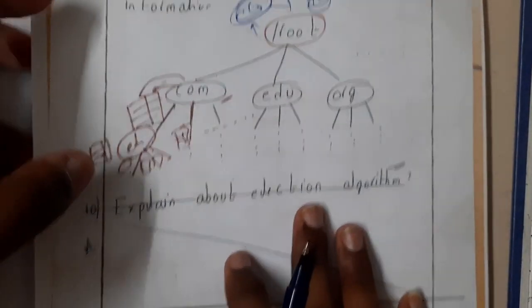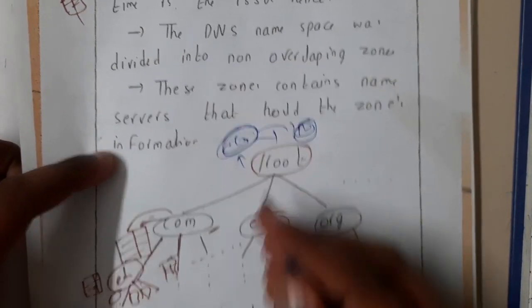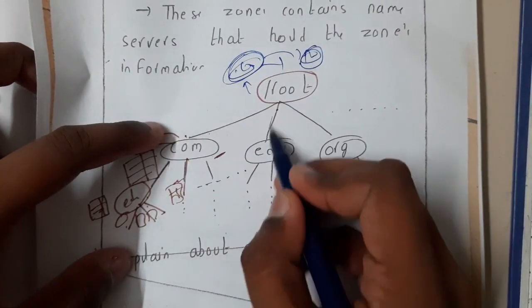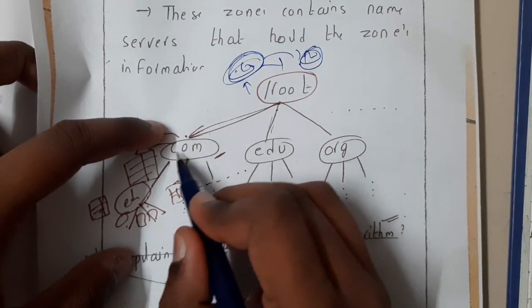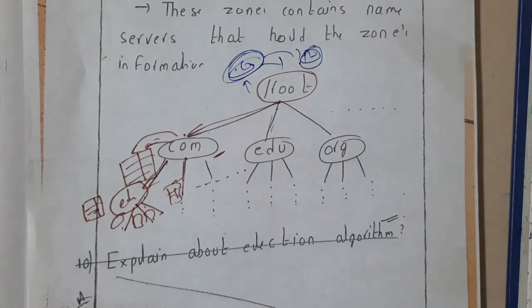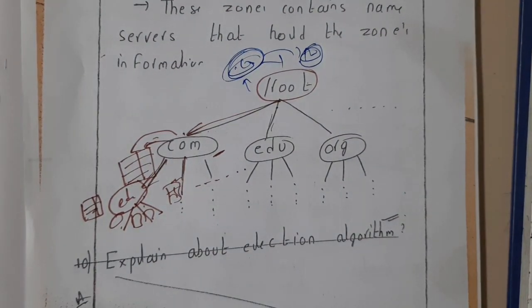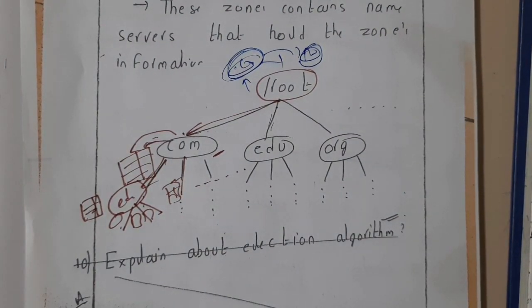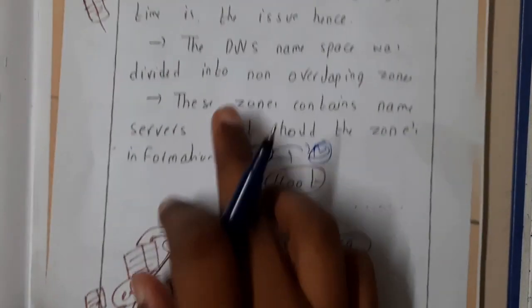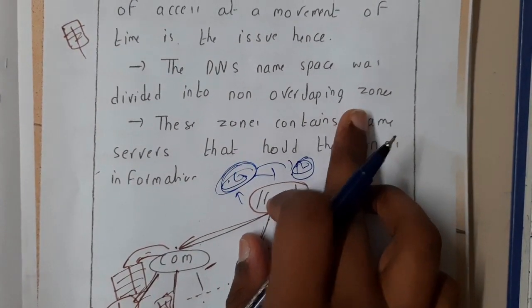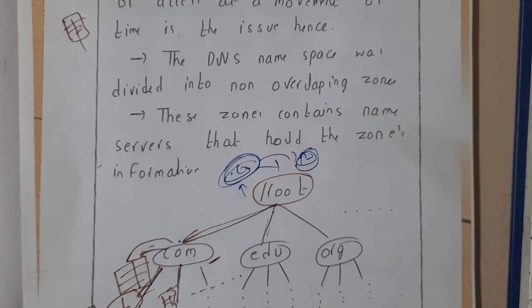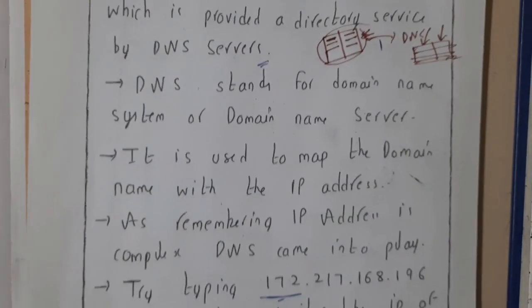This is the way how they will be storing, because once it goes inside here, it will not come back. Basically there is only one path route. It will go into one path continuously. It will not go inside and say not found and come back. No, it will go in one path only. That's the reason why we'll be calling it non-overlapping zones. I hope everyone got a clear idea about DNS, right?